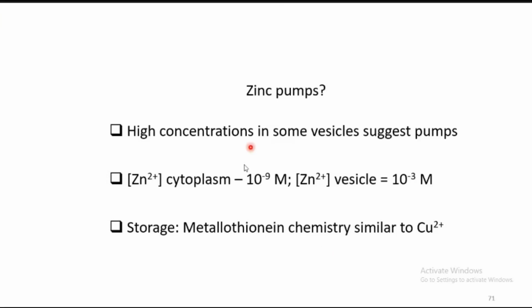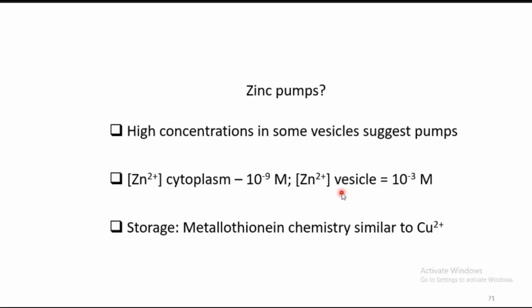If you look at the cytoplasm, the concentration of zinc is 10 power minus 9, whereas in the vesicles it is at a higher concentration. So this concentration variation forces us to conclude there is an existence of a zinc pump.